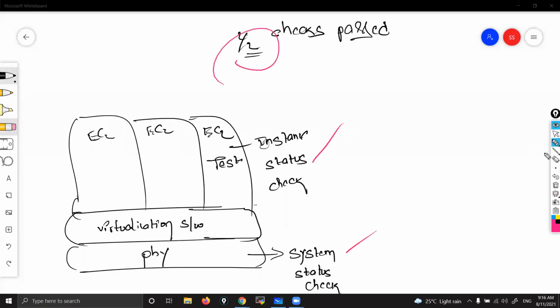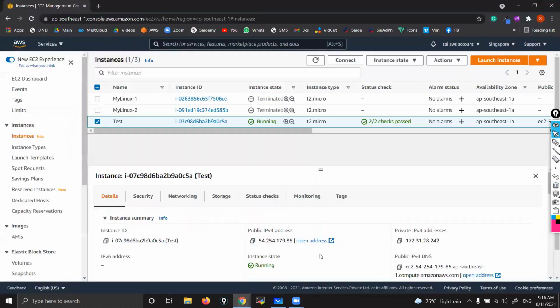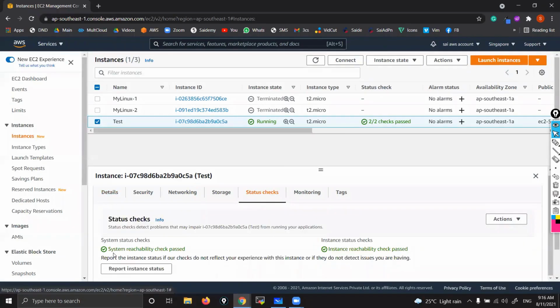One check is for the underlying physical machine, and one check is for this particular instance, whether both are running fine or not. If both are running fine, then only you can see 2 by 2 checks passed. If you want to see, click here on status checks. You can see one is the system reachability check, and another one is the instance check.